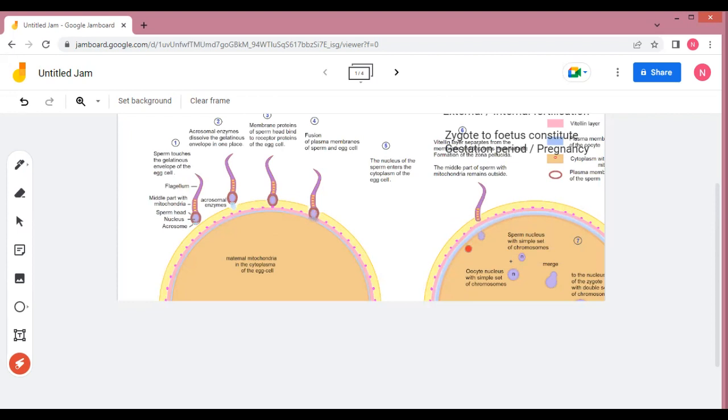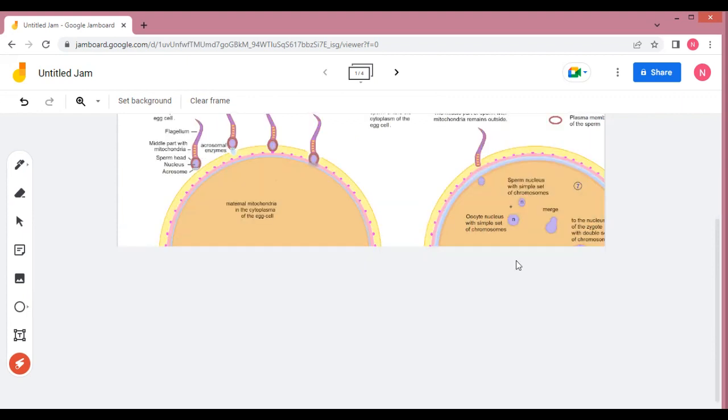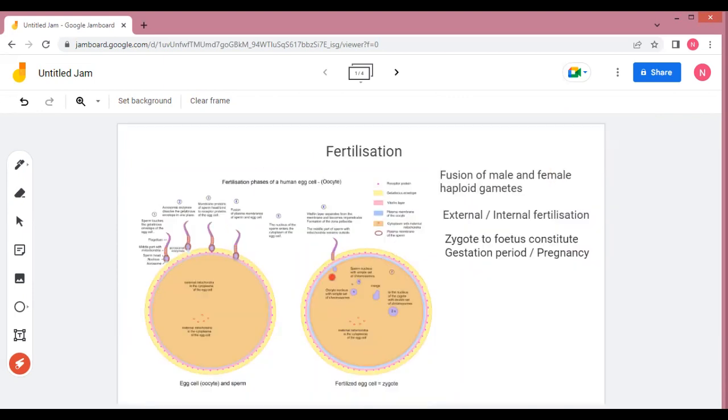What is polyspermy? It is the entry of more than one sperm. That's why, though this ovum is surrounded by a number of sperms, only one sperm will get entry inside this ovum. Then the next one is sperm entry. All right. See here, this is the point of contact of the sperm with the ovum. So this one is called the fertilization cone or the cone of reception.